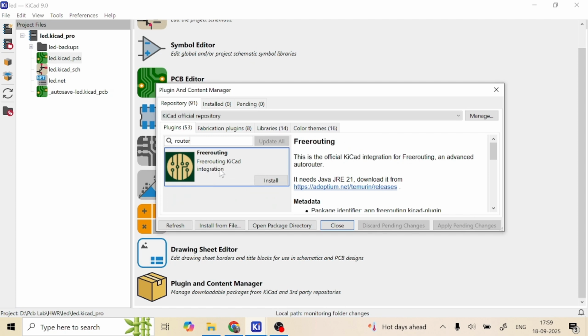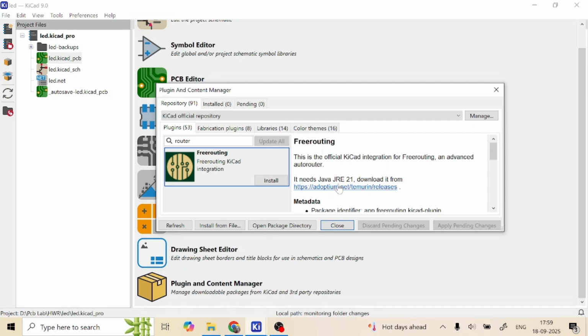Here it is showing FreeRouting KiCad integration. We need to integrate this software into our KiCad software. So before installing, we need to install some other software. Don't click on install directly. First install some other necessary software.